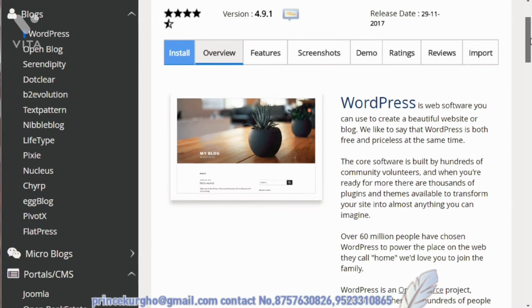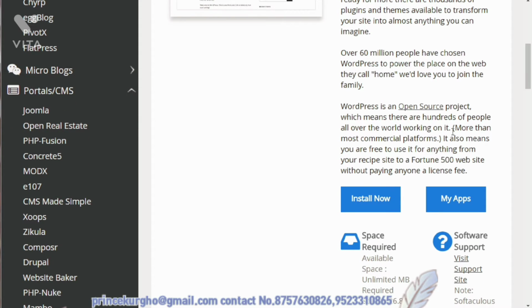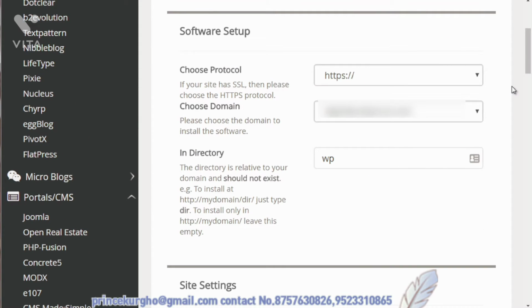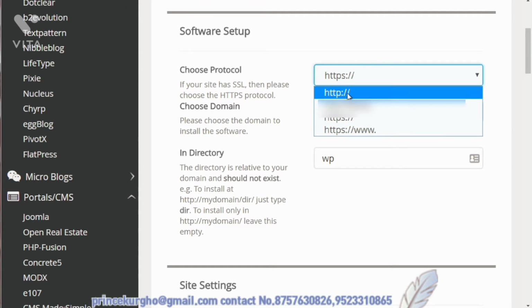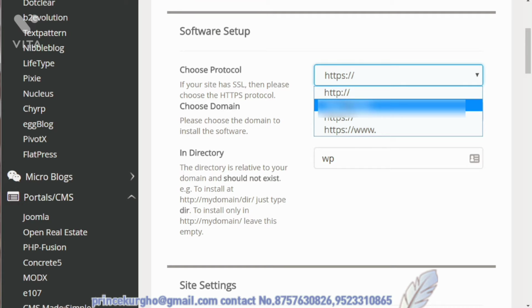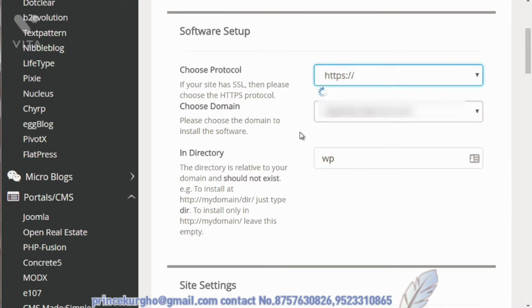So all you need to do is simply scroll down and click on Install Now, and then it's going to say Software Setup. So you want to choose your protocol, which if you're using an SSL certificate, you want to use HTTPS. And if you're not, then use one of these two, and then one of these. And then of course you want to choose your domain name.